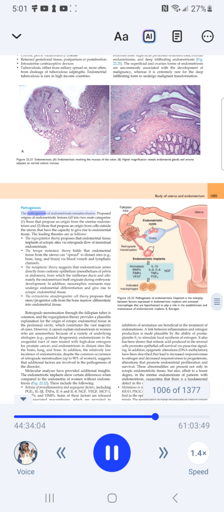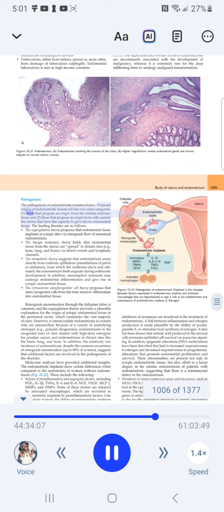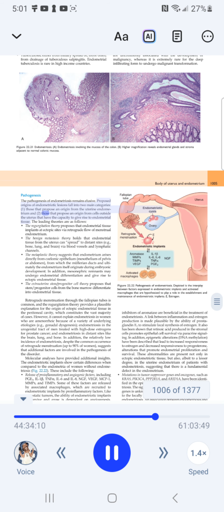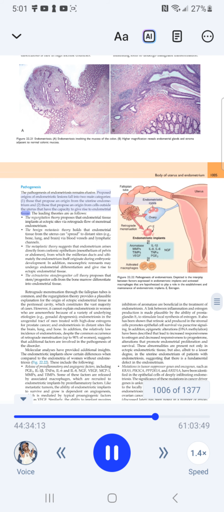The pathogenesis of endometriosis remains elusive. Proposed origins of endometriotic lesions fall into 2 main categories: 1, those that propose an origin from the uterine endometrium, and 2, those that propose an origin from cells outside the uterus that have the capacity to give rise to endometrial tissue. The leading theories are as follows.